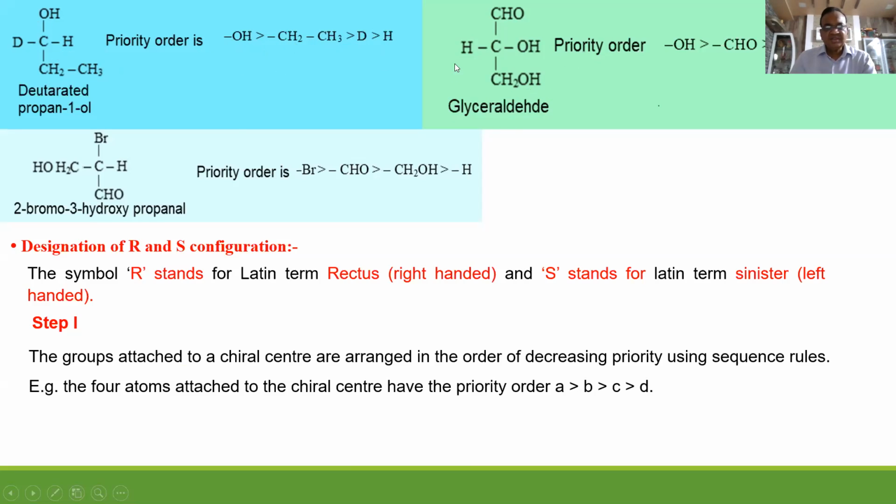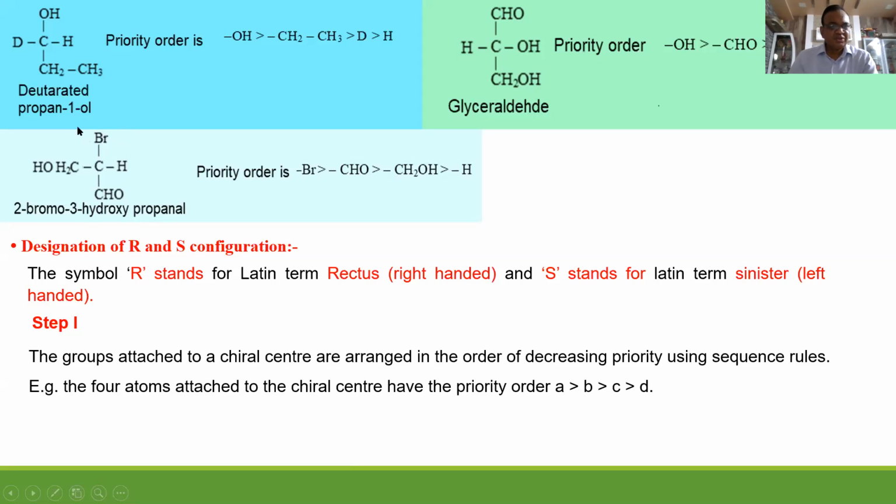Similarly here, this is glyceraldehyde. Priority order: OH first. Why? Because this asymmetric carbon is directly attached to O, and O has atomic number 8. Then this aldehyde group. Why? Because this is C double bond O, so it is attached to 2 oxygens. So the atomic number is more in this case than in this case. And the last one is hydrogen.